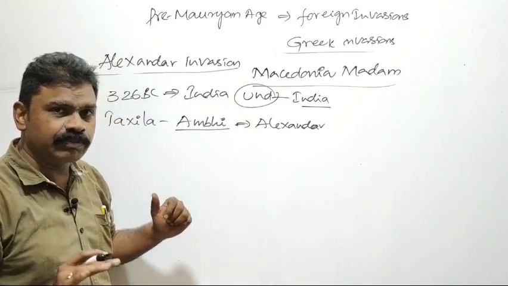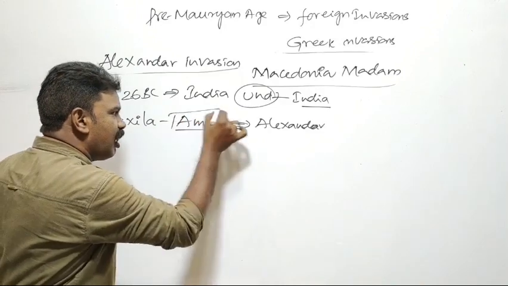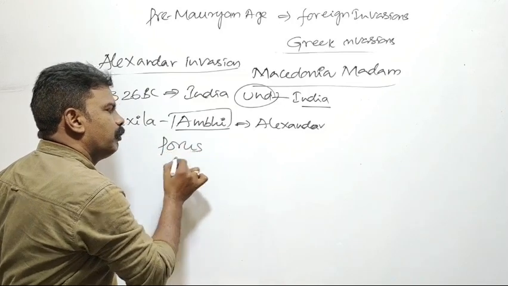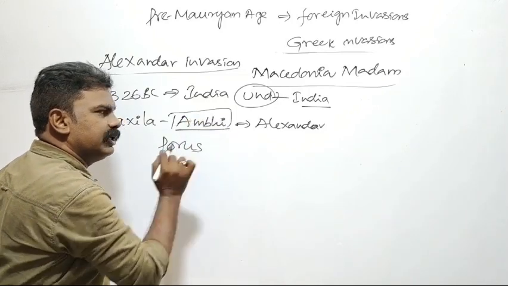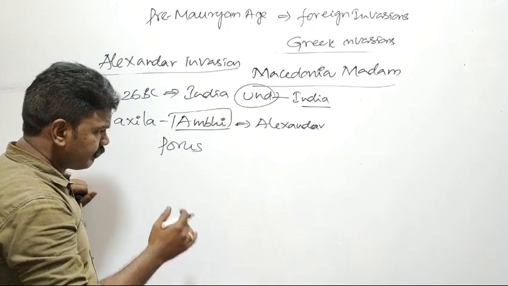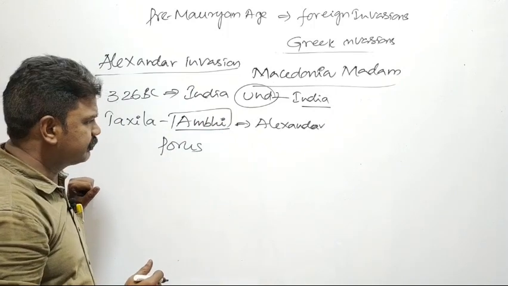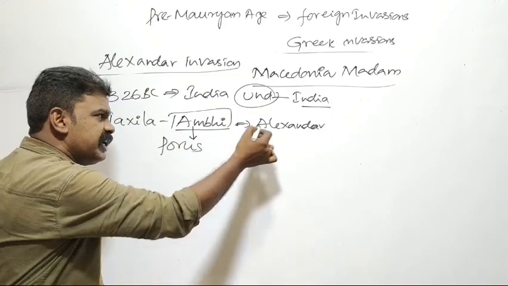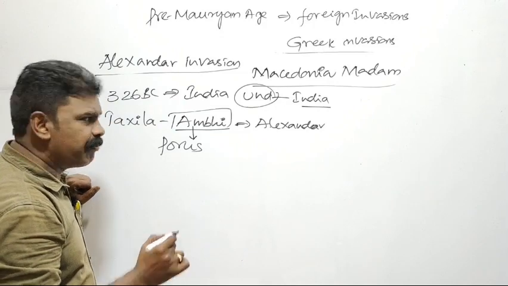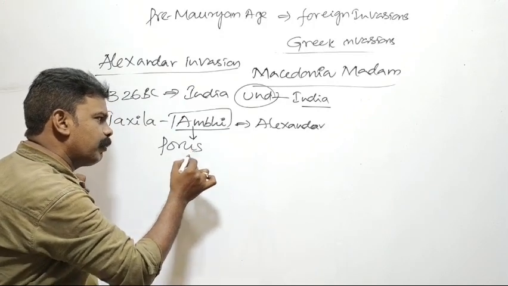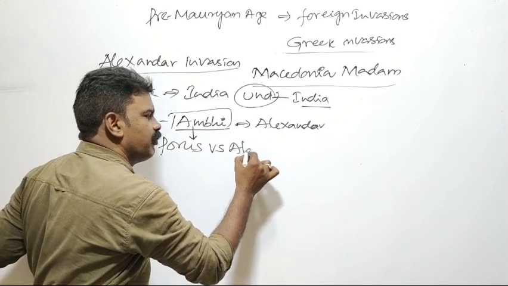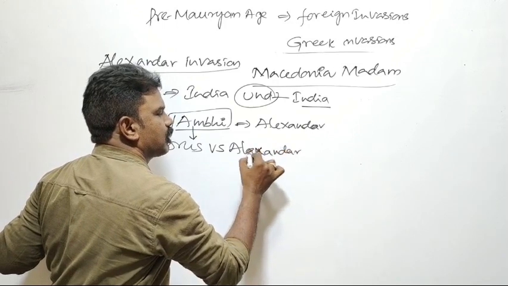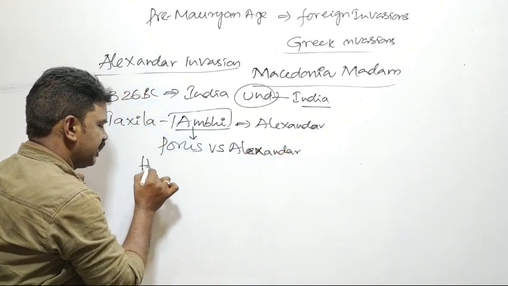Why did he give up without war? Ambi had a desire to defeat Porus. Porus and Ambi were relatives, uncle and son-in-law. Ambi wanted to defeat Porus. That's why he asked for the help of Alexander. Because of that, a war occurred between Porus and Alexander. This war occurred on the river bank of the Hydaspes.